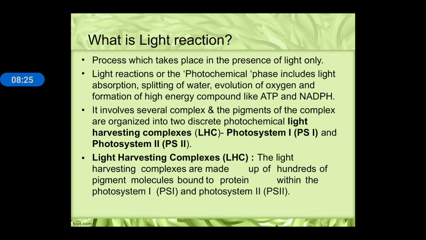They are present in an organized manner, and there are two main photosystems for light harvesting complexes: photosystem 1 and photosystem 2. LHCs are made up of hundreds of pigment molecules, and they are bound to the protein within photosystem 1 and photosystem 2.